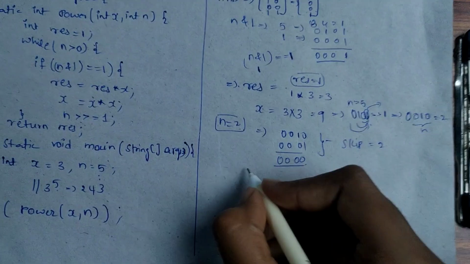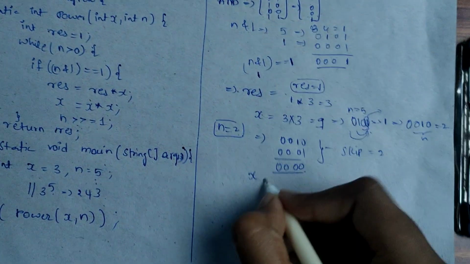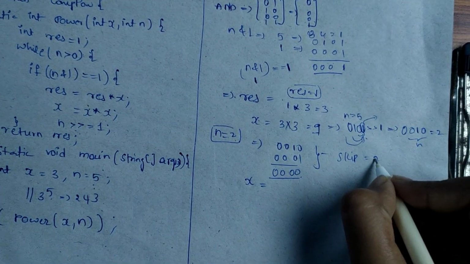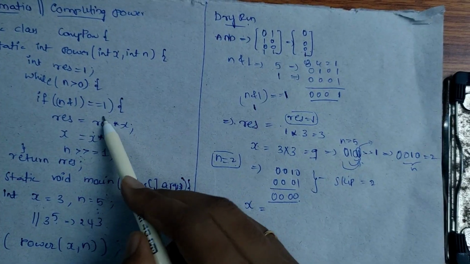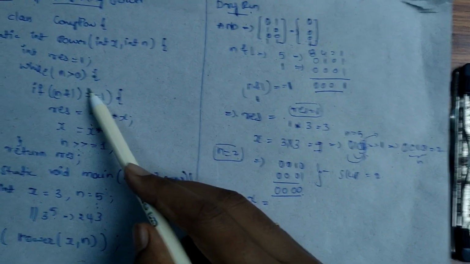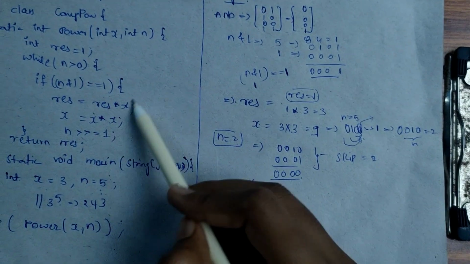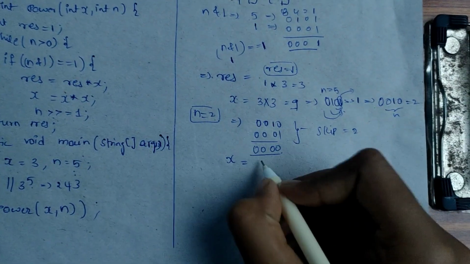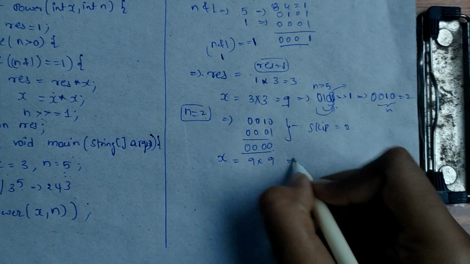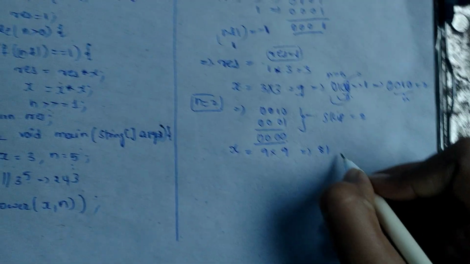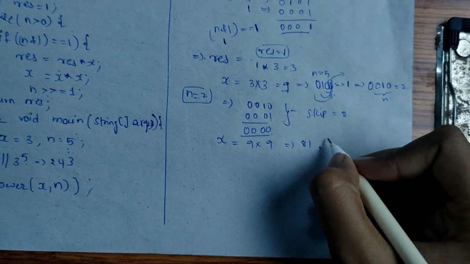Okay, now let us see the x value. The previous value x is equal to 9 because it is not satisfying this condition, right? So we need to skip this. So x is equal to x times x, that is equal to 81. And now again we need to shift the n value.